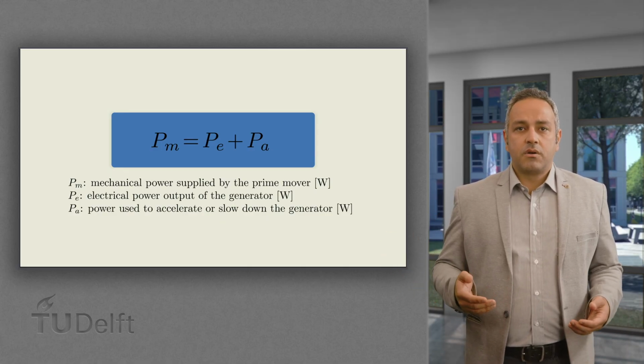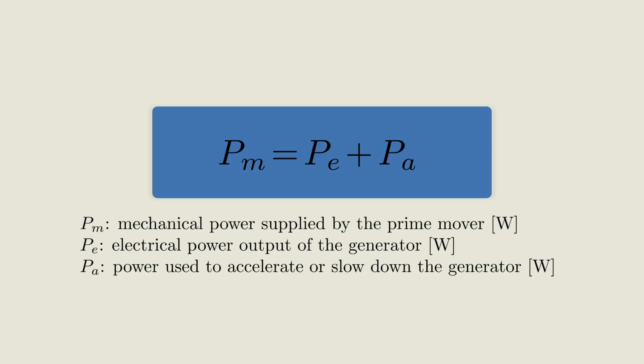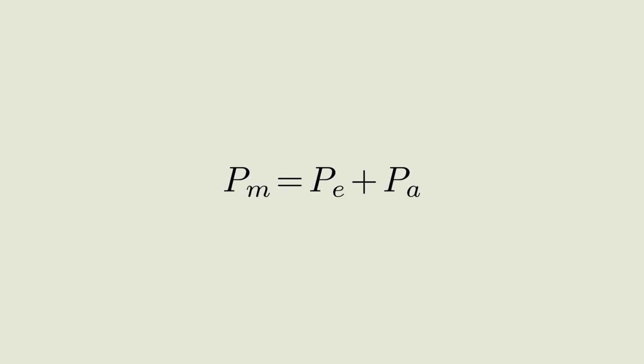The mechanical power supplied to the generator by the prime mover is equal to the electric active power, which is the output of the generator, plus the power accelerating or slowing down the generator. When the generated power and consumed power are in balance, then the mechanical power and the electric active power are equal, and there is no accelerating power.